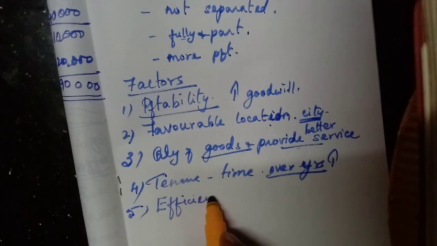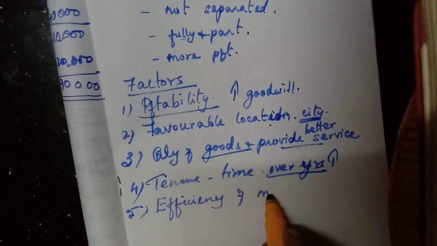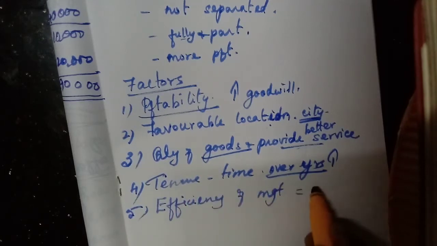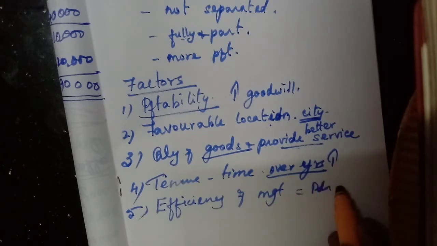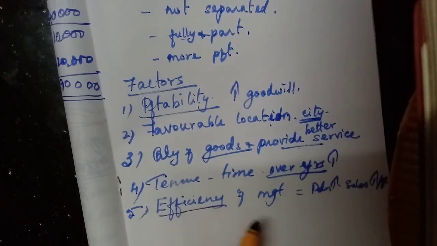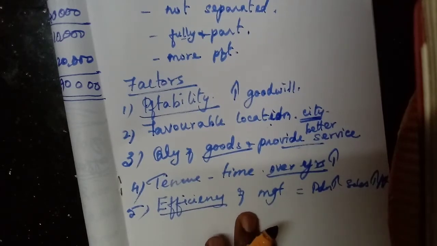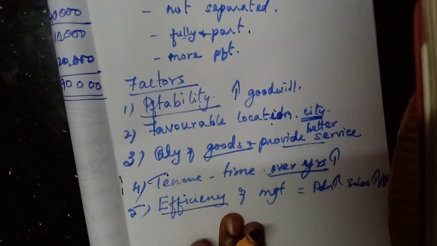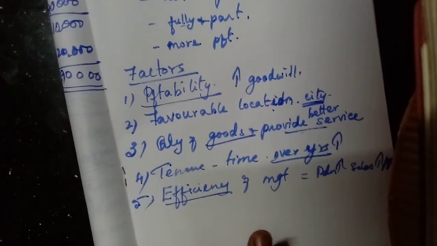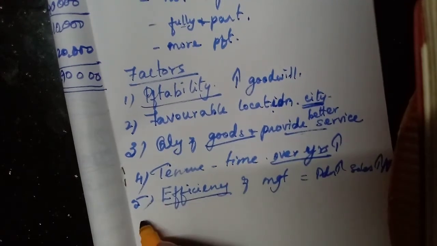Then the efficiency of the management. Because of the efficiency of the management, what will get increased? The production will be increasing. If the production increases, the sale also increases, then profit will be increasing. So everything depends upon the efficiency of the management. If they have efficient managerial personnel, then they can gain more goodwill.